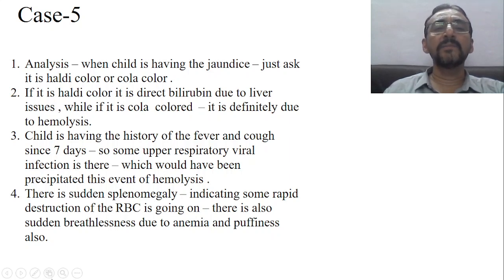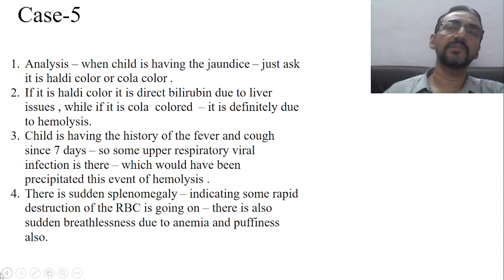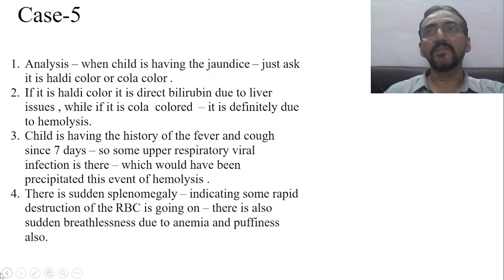Okay, and simply because of some of the liver issues, then you will have the Haridra color. Now, child is having the history. In this case, the dark urine is there, cola color urine is there. That means more and more RBCs are destroyed. So when the more RBCs are destroyed, more iron metabolism takes place, more biliverdin is formed, and more bilirubin is formed. Okay, that issue is clear now.